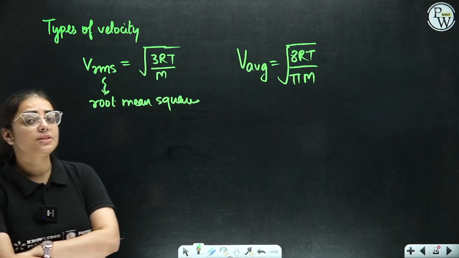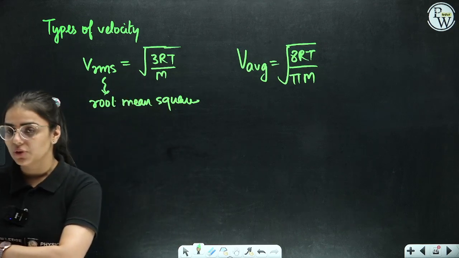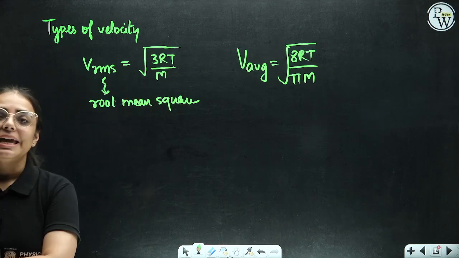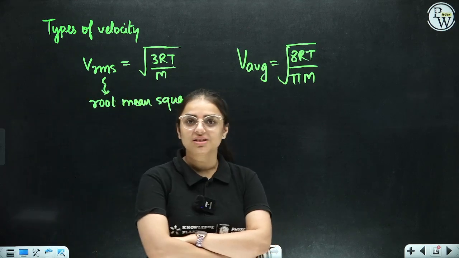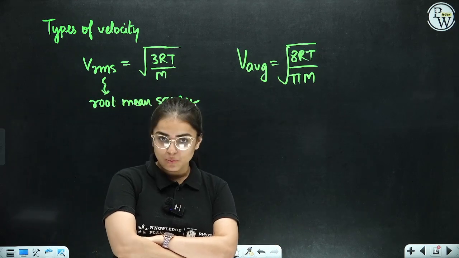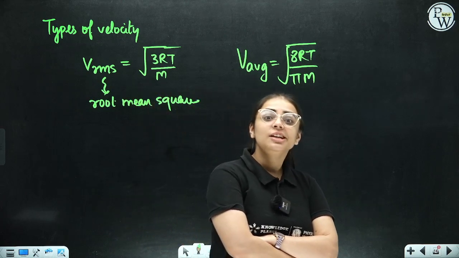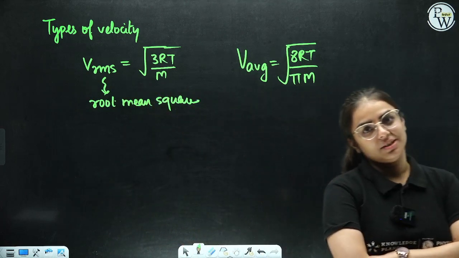And yes, students, we have got these velocities from a particular graph. When we draw a graph of the fraction of molecules against the speed of the molecules, we observe that three types of velocities are obtained.